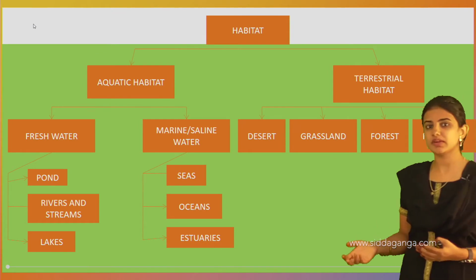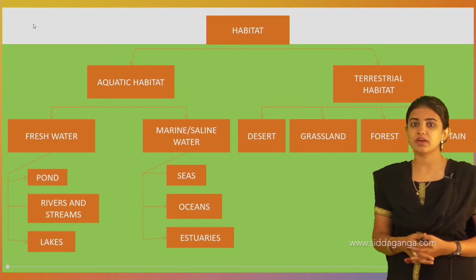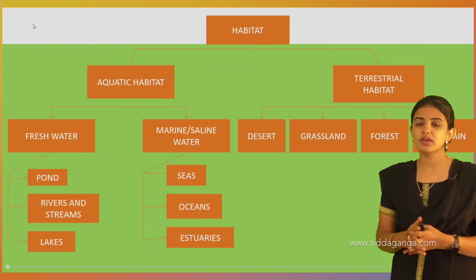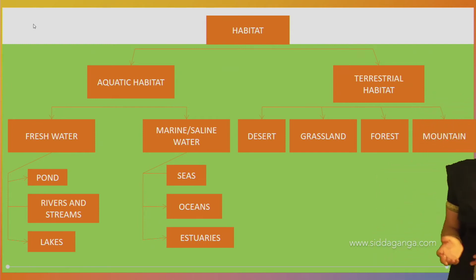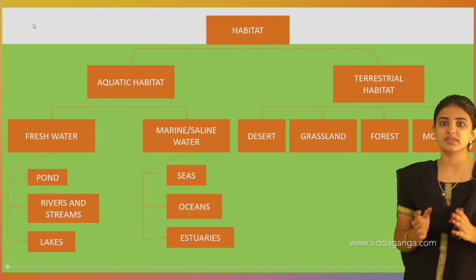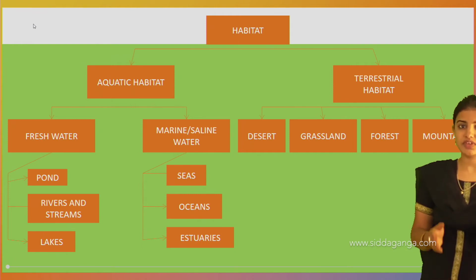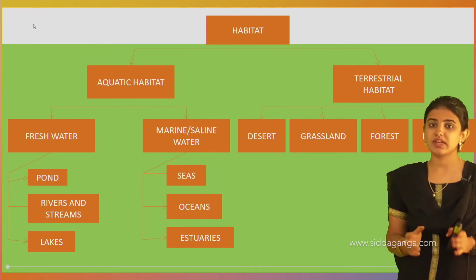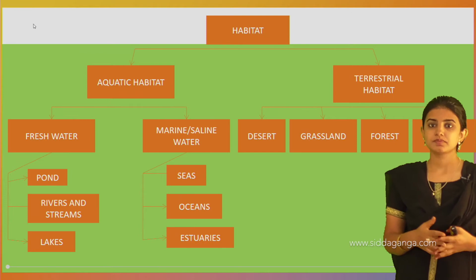And the next one is marine water. Marine water or the marine habitat may include the sea, ocean, and estuaries as examples, and these are the different types of saline water. Saline is nothing but salt water.